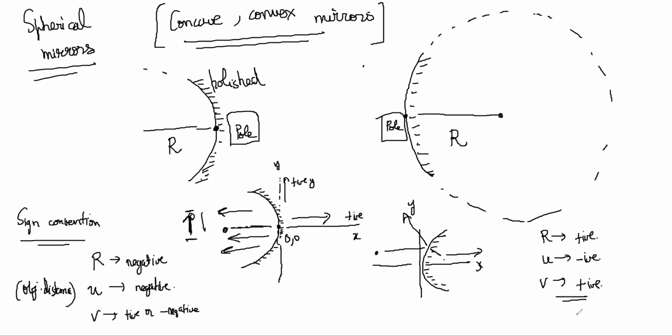Suppose you have a mirror like this, an axis like this, and this is the pole, and you have a body like this. This body can be thought of as so many points, and each point will have its own position of the image.